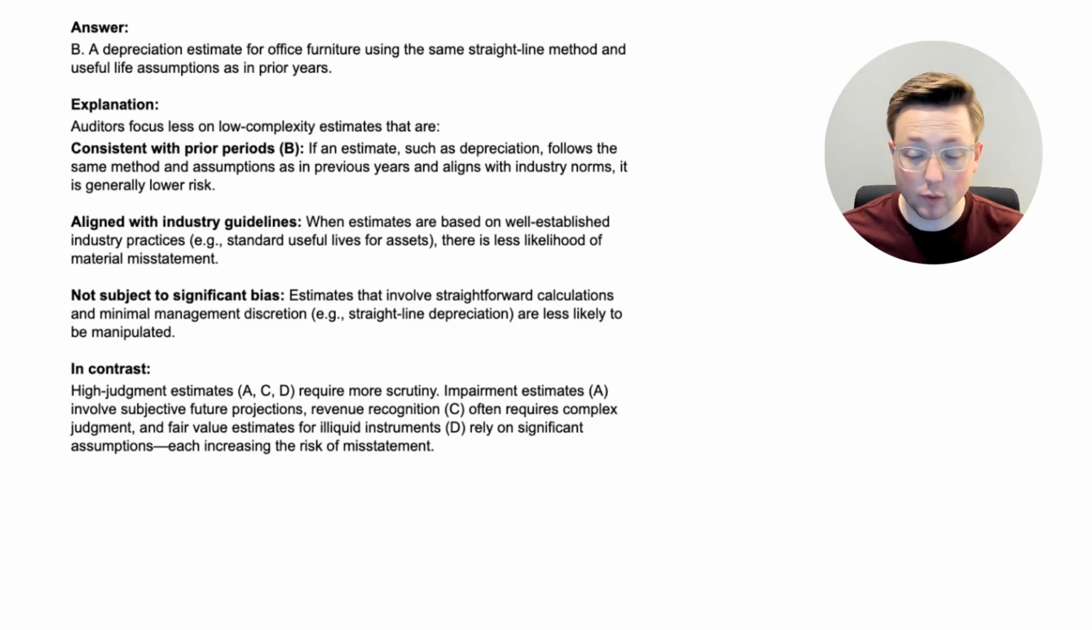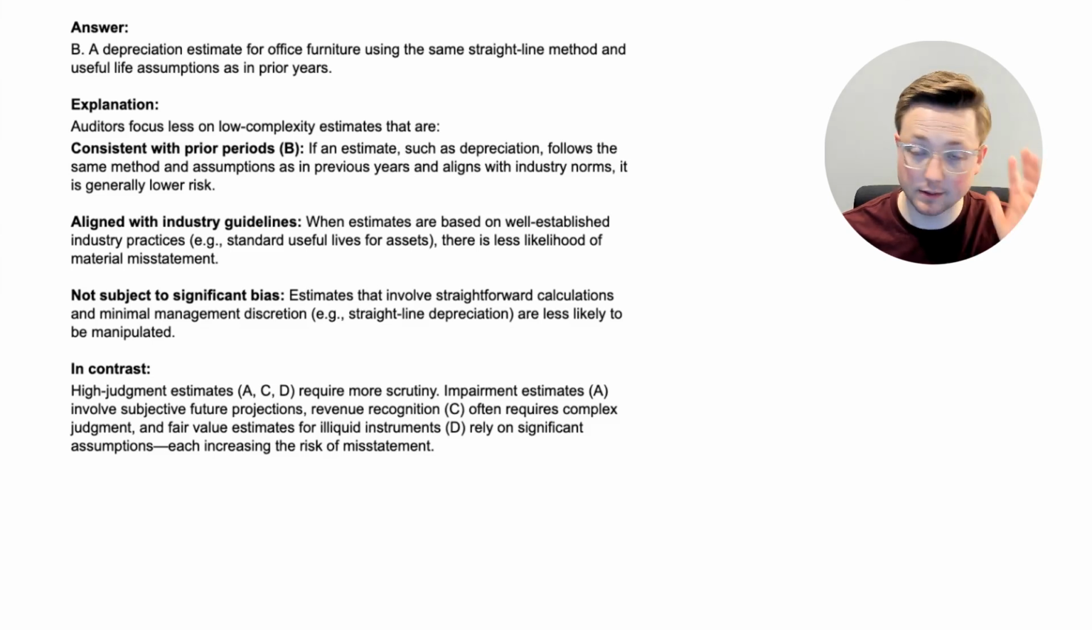Estimates that involve straightforward calculations and minimal management discretion, and that would be things like straight-line depreciation, you can't really change that very much or really at all, are less likely to be manipulated. So if you see situations where it's something that's pretty straightforward, it's consistent with prior periods, and it's okay that it's consistent with prior periods, it's not something that should be changing relatively frequently, then those are the kind of things that are probably low risk.